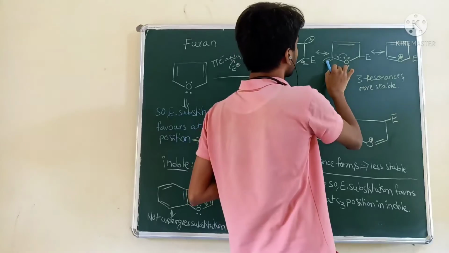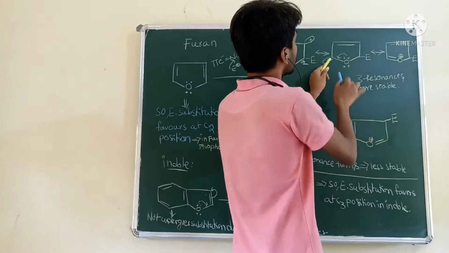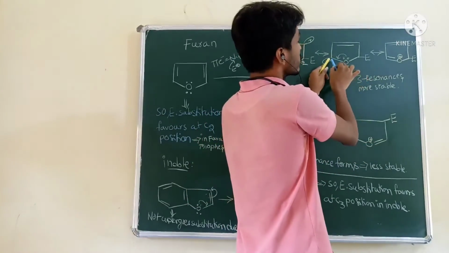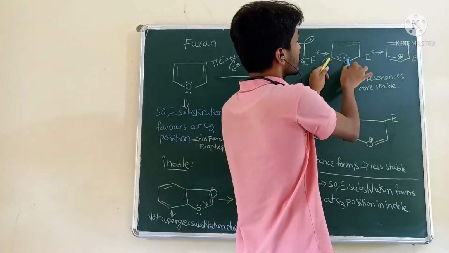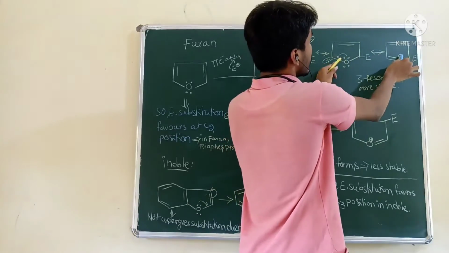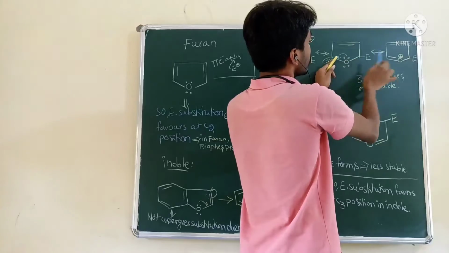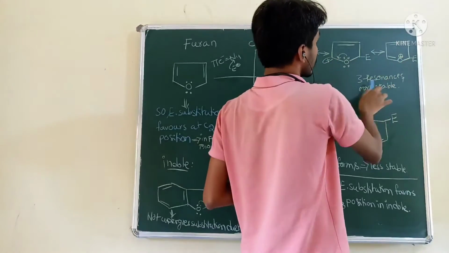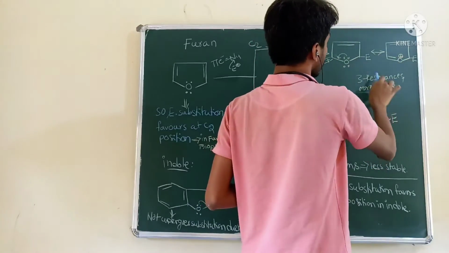Now the formed positive charge again undergoes resonance with the lone pair of electrons present on the oxygen atom. This oxygen will donate its lone pair to this atom, then there is a formation of a double bond. So there are 3 resonance structures, more stable.